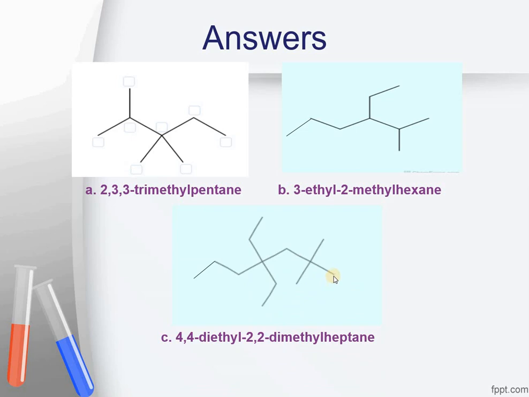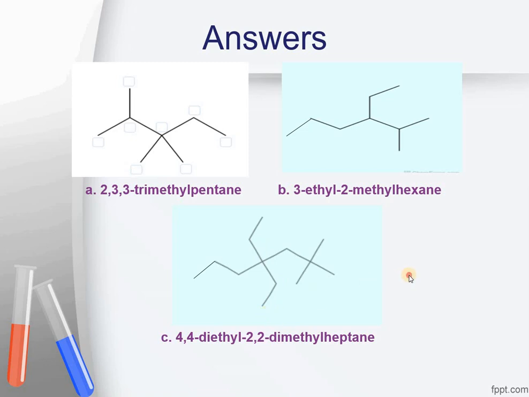Next compound was 4,4-diethyl-2,2-dimethylheptane. The structure is drawn over here. Numbering will start from this side, 1, 2, 3, 4, 5, 6 and 7 carbon atoms in all. At position number 2 there are two attachments, that is 2 methyl groups. At position number 4 there are two ethyl groups that are drawn over here, and this is the line diagram for this compound.